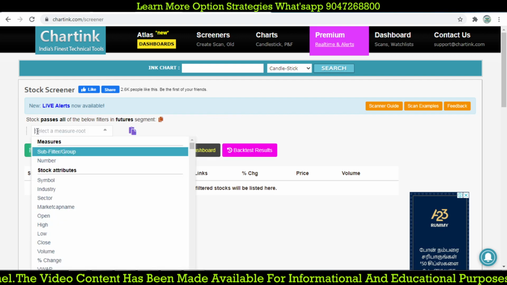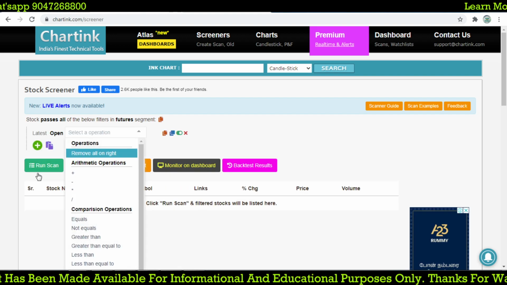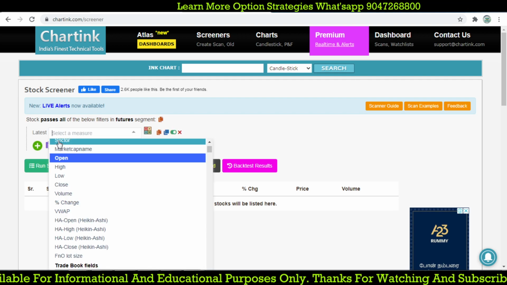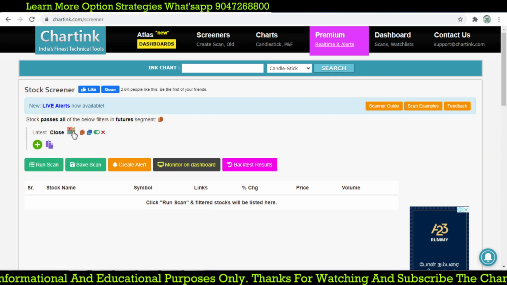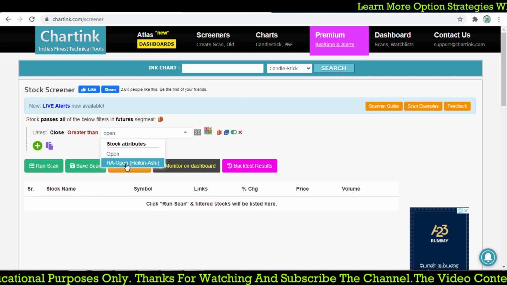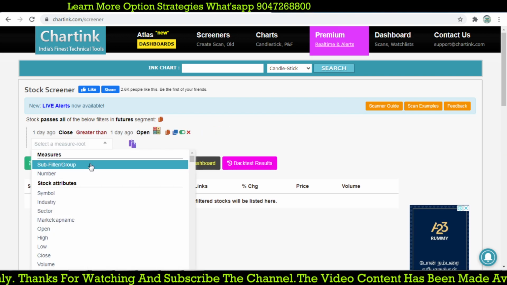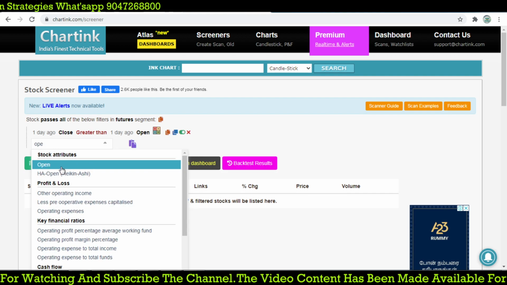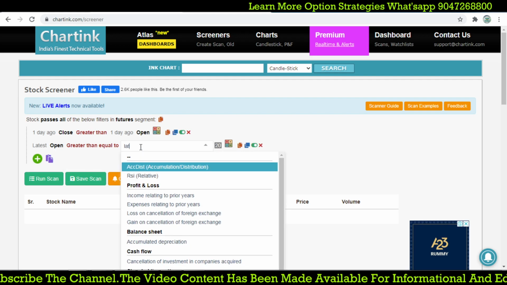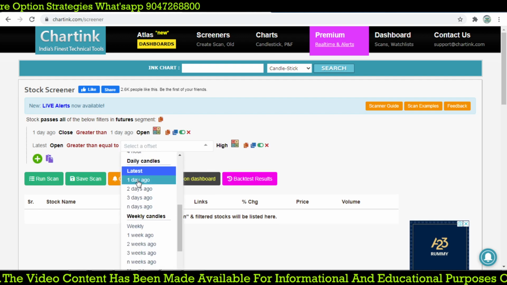Let's do it again. Close price greater than open, so that is a green candle we are expecting, the green candle of 1 day ago. On the second day, the latest open is greater than or equal to the high price of 1 day ago.